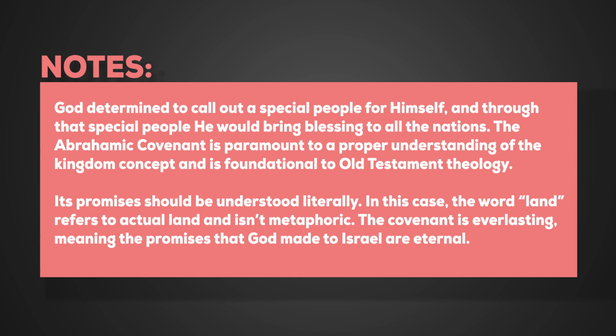all the nations. The Abrahamic Covenant is paramount to a proper understanding of the kingdom concept and is foundational to Old Testament theology. Its promises should be understood literally. In this case, the word land refers to actual land and isn't metaphoric. The covenant is everlasting, meaning the promises that God made to Israel are eternal.